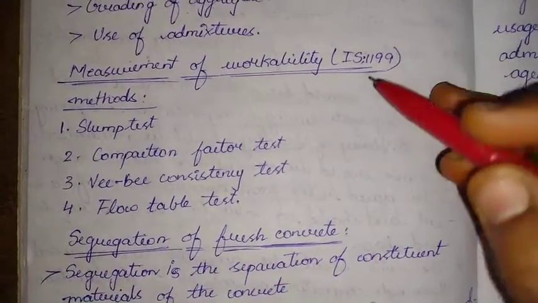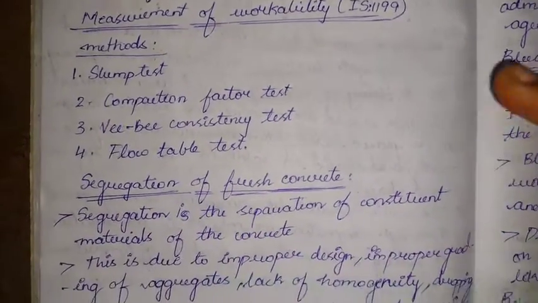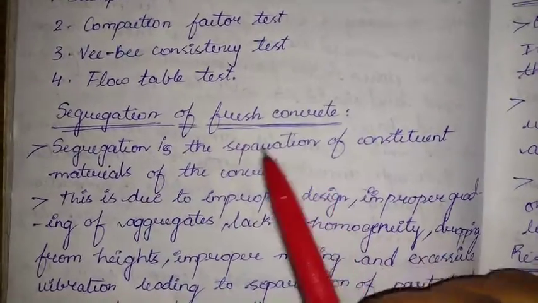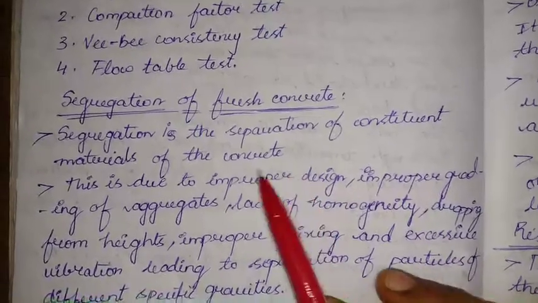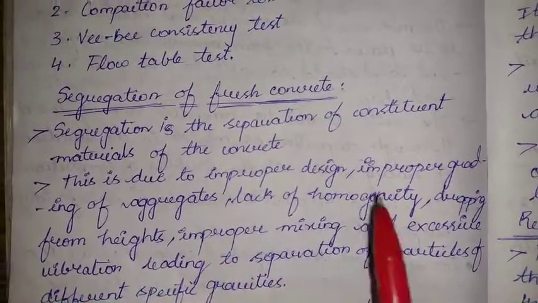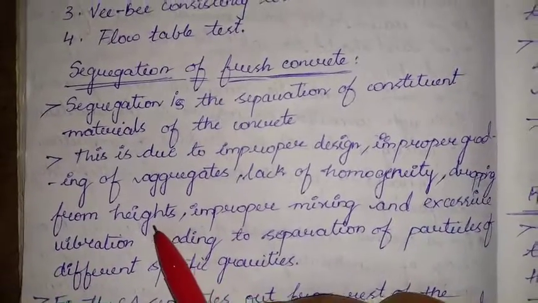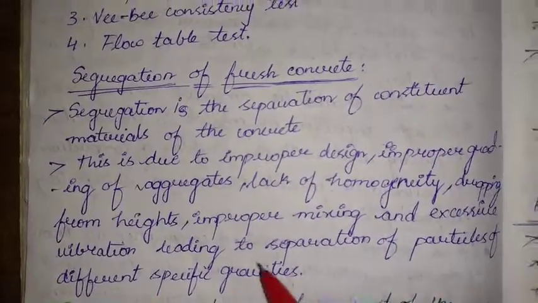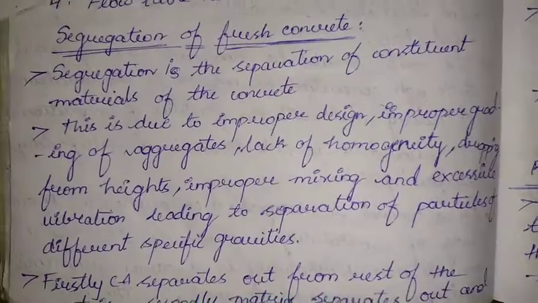Generally, I told you we discussed the workability parameter, but workability also depends upon segregation. Segregation of fresh concrete is the separation of the constituent materials of the concrete. This is due to improper design, improper grading of aggregates, lack of homogeneity, dropping from heights, improper mixing, and excessive vibration, leading to separation of particles of different specific gravities.